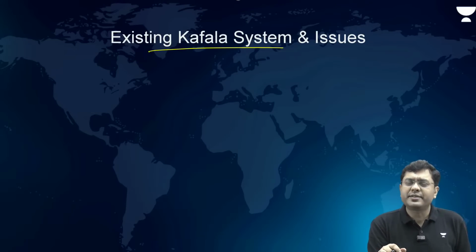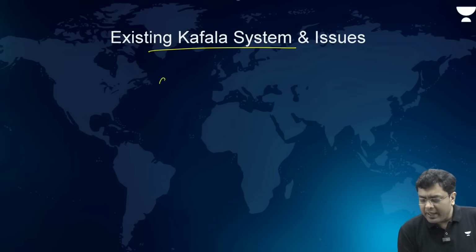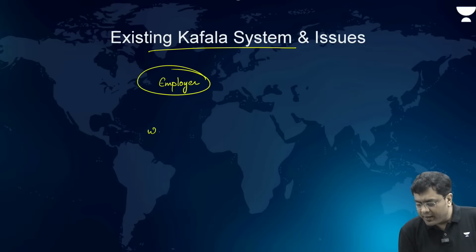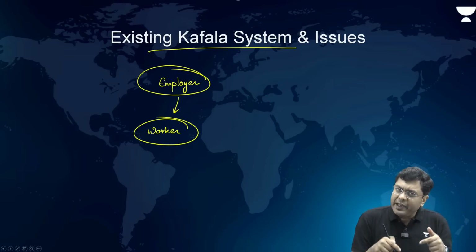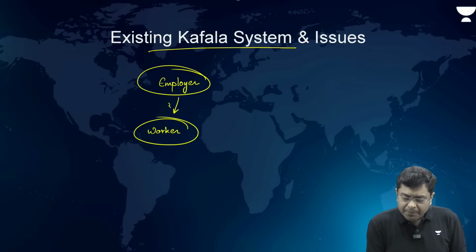Now in the kafala system, what happens? Let's suppose you are an employer, and you have hired a worker. Now you are providing the job to the worker, so you will provide the worker some money as well as a job.